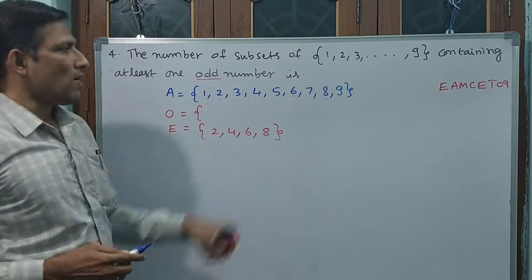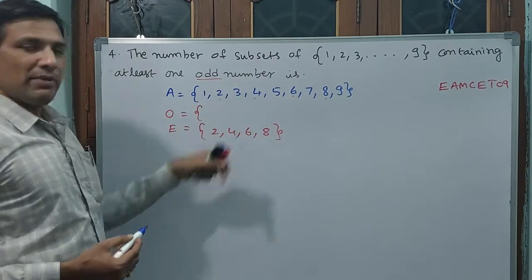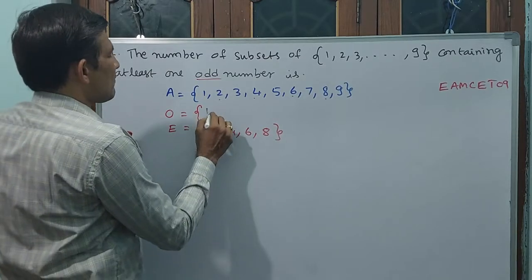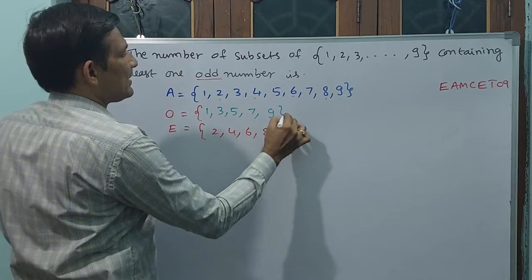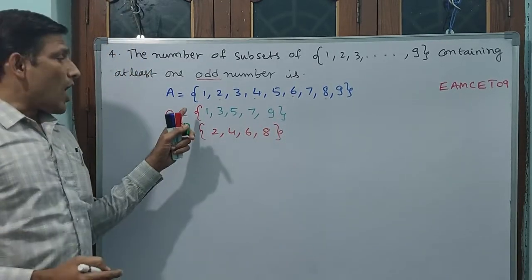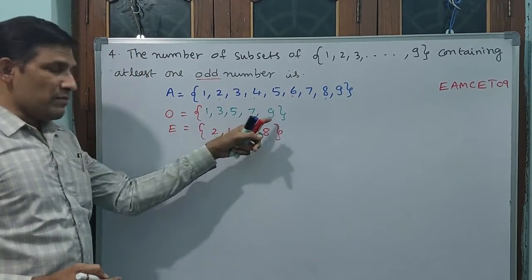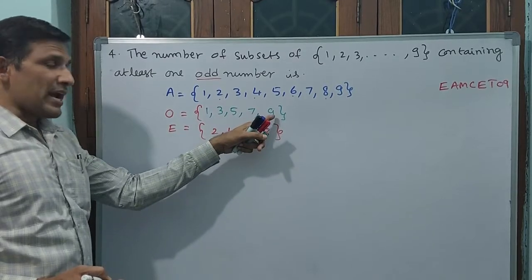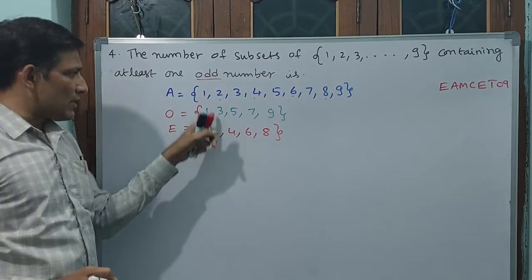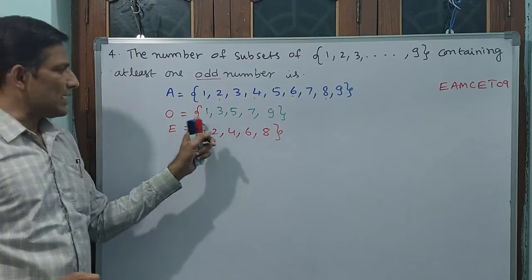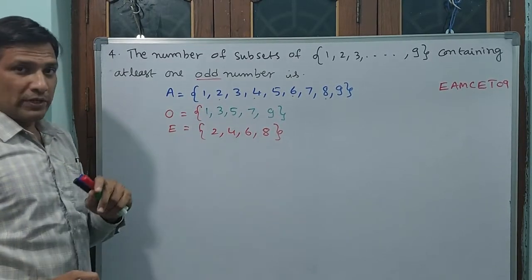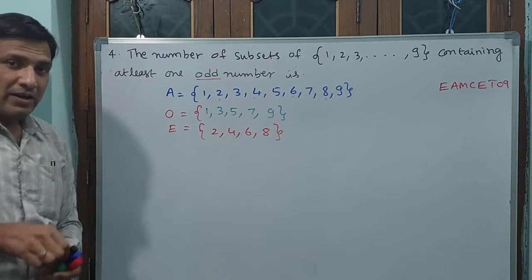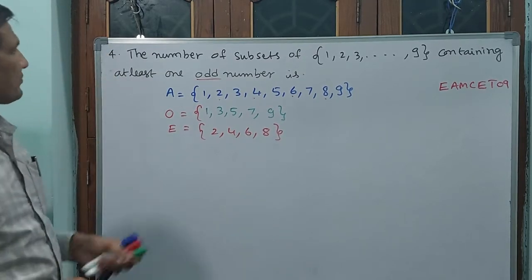Even numbers. Odd numbers also I would write. Odd numbers are how many? 1, 3, 5, 7, 9. That means see, odd number elements are 5 elements. Here 9 must have come, but total elements 1, 2, 3, 4, 5. 5 elements are there, odd. But even numbers 4 only. Okay? 4 only. Now go back to question.